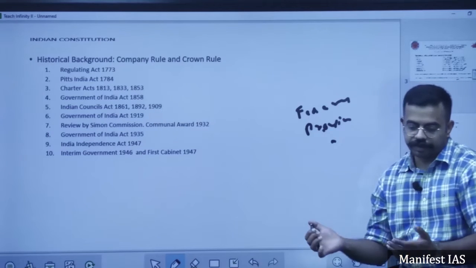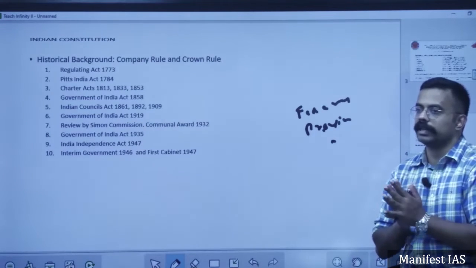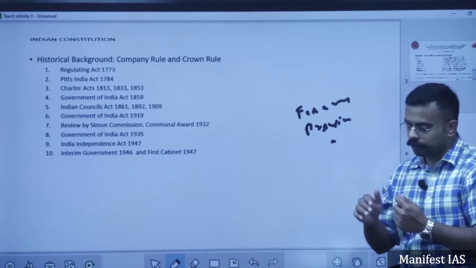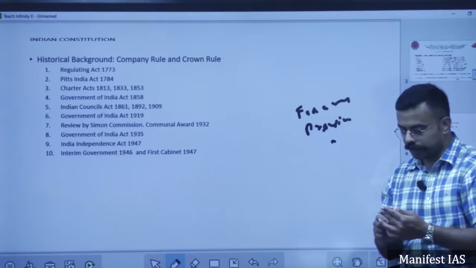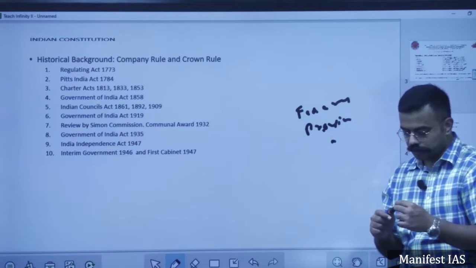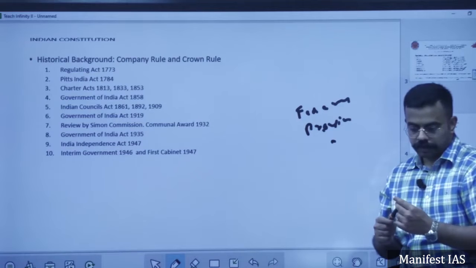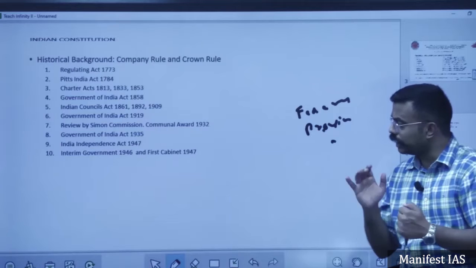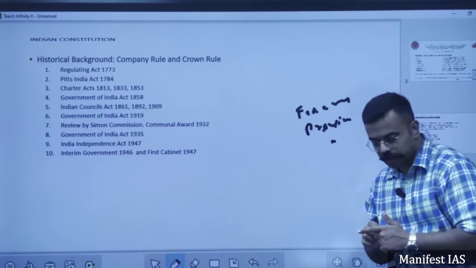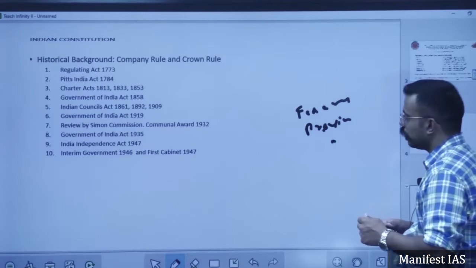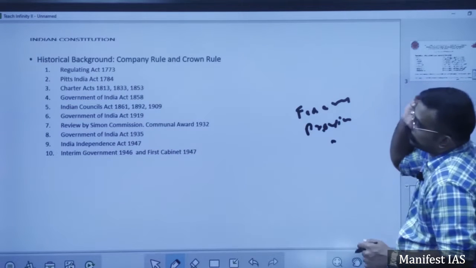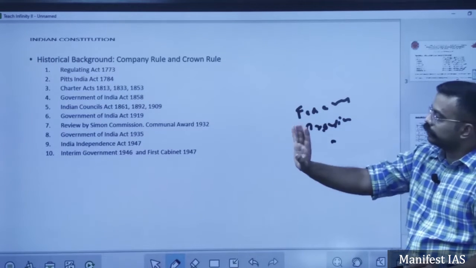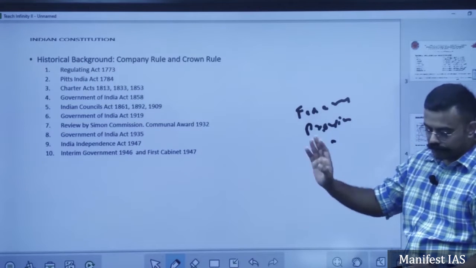Independence Act. Thereafter we have the interim government headed by Sri Jawaharlal Nehru, which was formed in 1946. Even the Muslim League gets into it, headed by Liaquat Ali Khan, who heads the finance department. Later on, after independence, the first cabinet is established under Sri Jawaharlal Nehru after the partition. So this is the complete historical background under Company rule, Crown rule, and after independence.